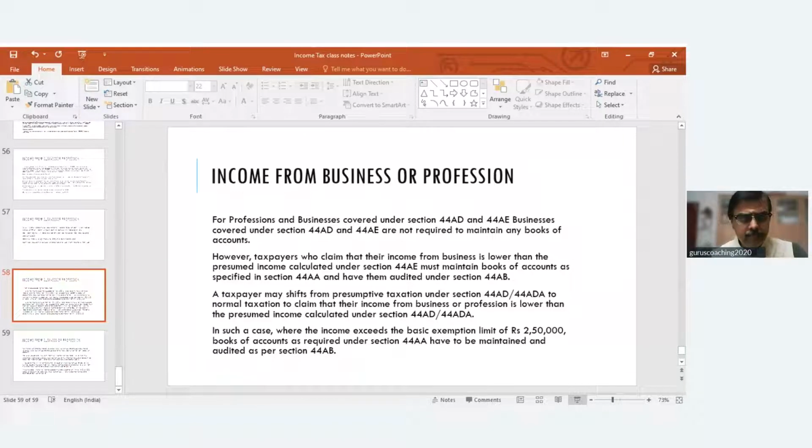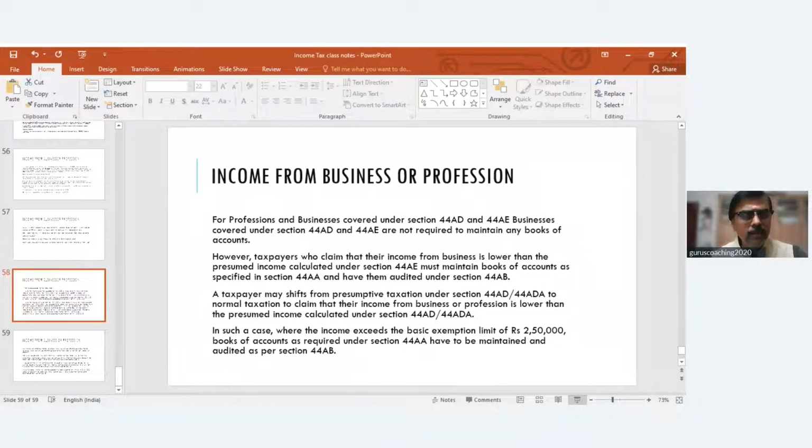Do you think these are all advantages for small to medium players? Otherwise, as I said, there are quite a few things you need to do. Maintaining records, getting books of accounts audited, everything has to be done by you. You have to pay advance tax. So there are multiple compliance requirements for those assessees who don't want to opt for presumptive tax. I think it's fair to assume 8% of your turnover as your income, if at all you want to choose the presumptive tax. But the point, as I said, depends on the nature of business, and maybe your actual income is much lower, or you may be having a loss also.